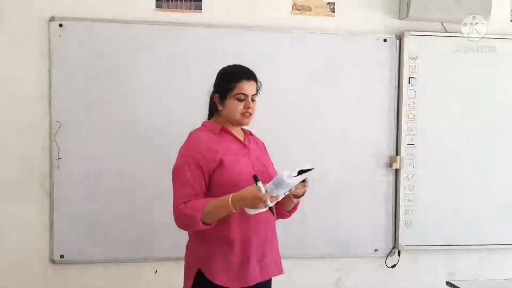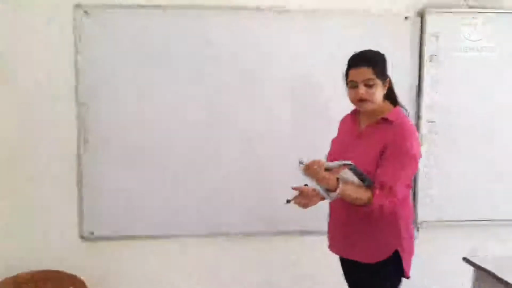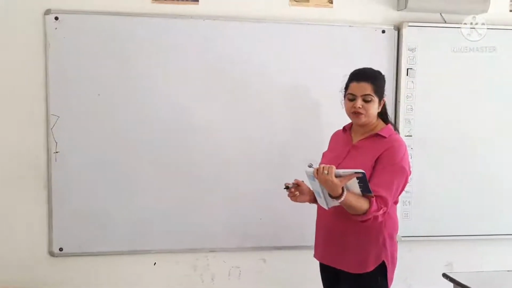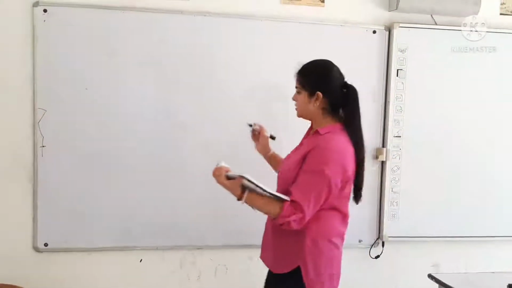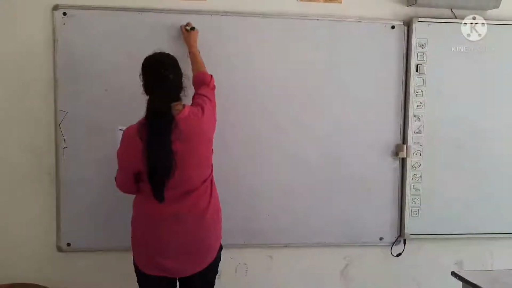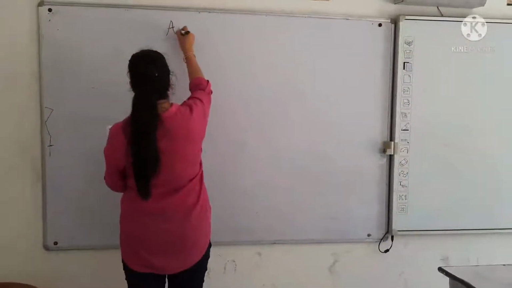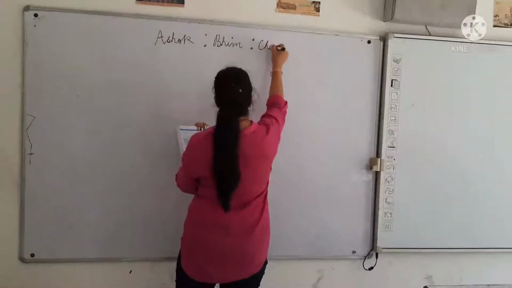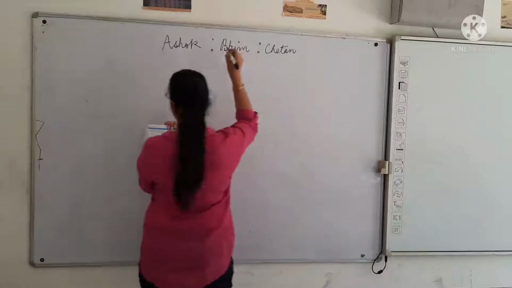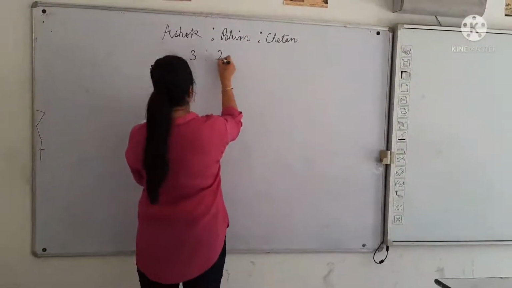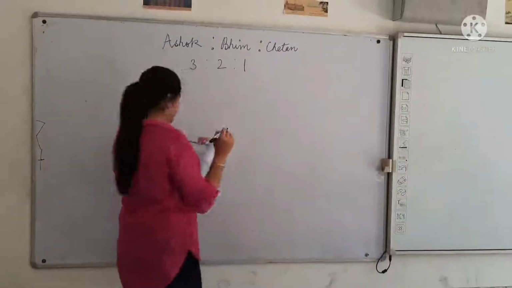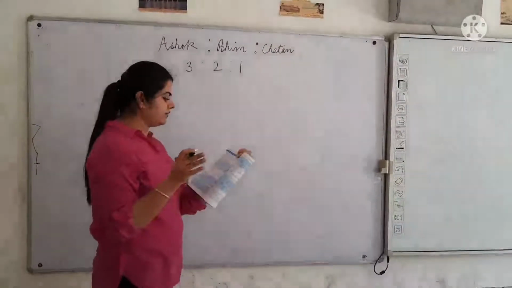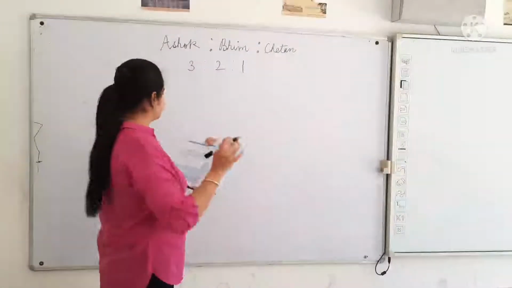So the question is, Ashok, Bhim and Chetan were partners in a firm sharing profits in the ratio of 3:2:1. So there were three partners, Ashok, Bhim, Chetan, and the ratio was 3:2:1. Their balance sheet is given here. That is their balance sheet at the end of the year 2015.